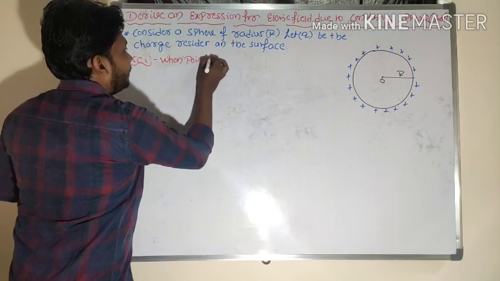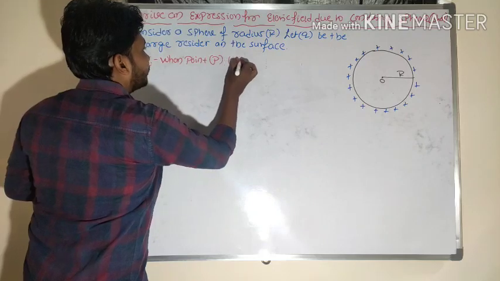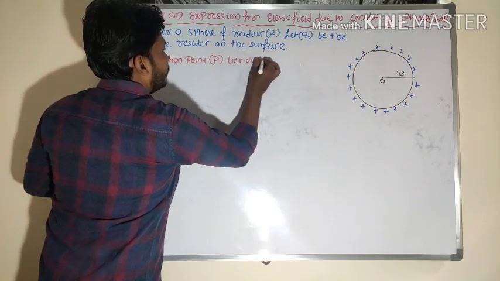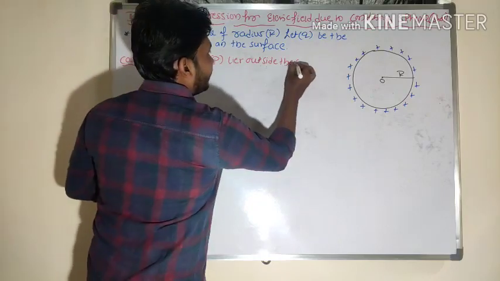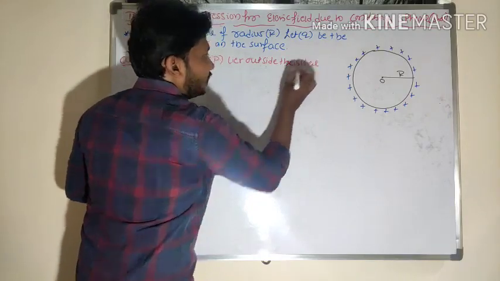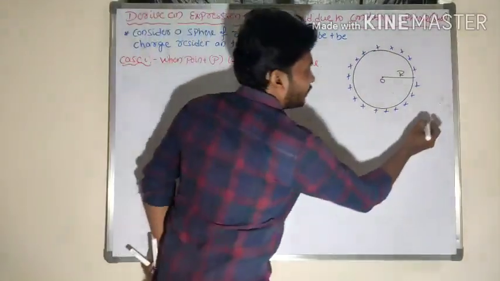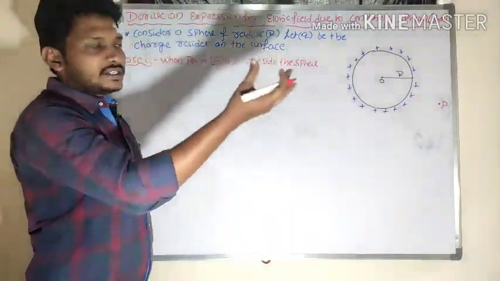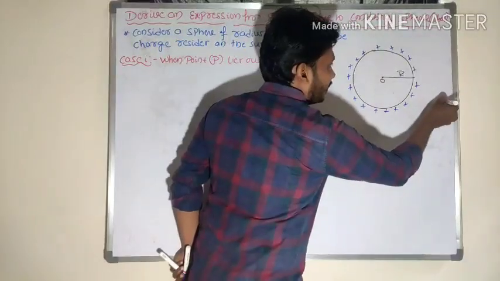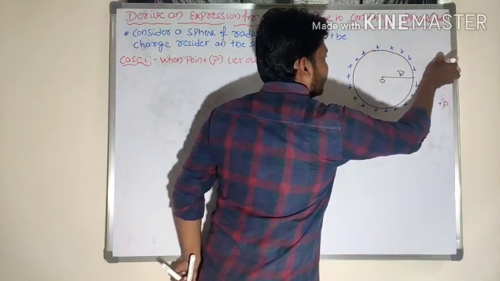When point P lies outside the sphere, I will choose one point here, for example this is point P. So point P is outside the sphere. I will draw an imaginary sphere here.